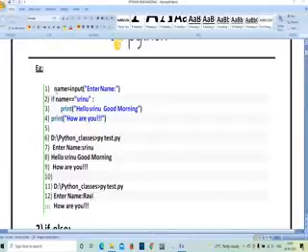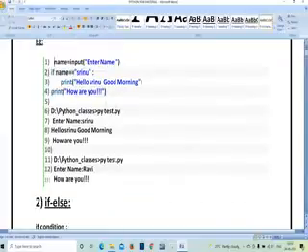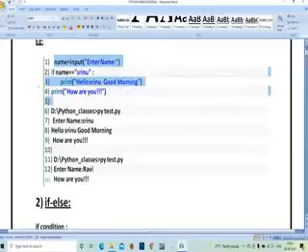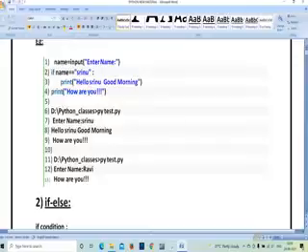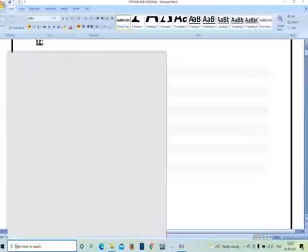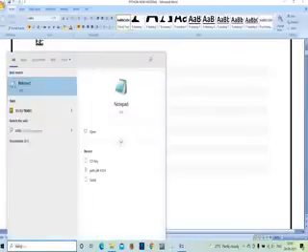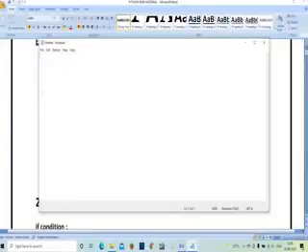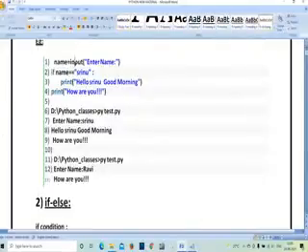While running a program, the main thing we have to remember is to take care of indentations. Whatever you are writing, you have to take care in which line it is going to start, and where the next line starts. Let us try to run this program. I will show you one more method for running the program. I have taken Notepad. We simply copy and paste the code to reduce the time.